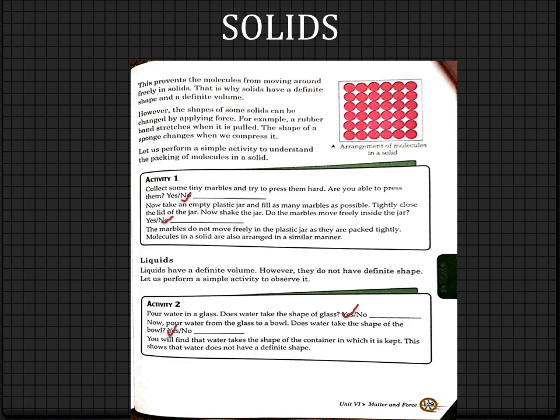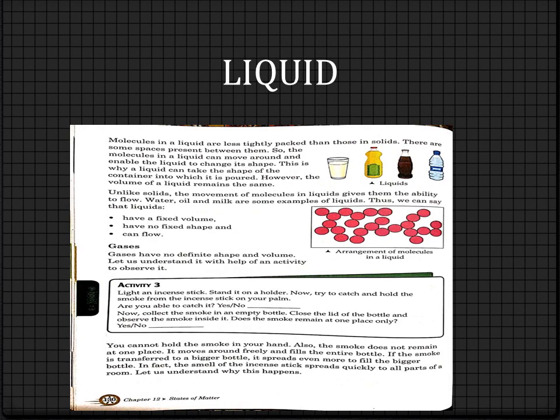This shows that water does not have a definite shape, and water is a liquid and it does not have a definite shape. Go to page number 130, all of you. Molecules in a liquid are less tightly packed than those in solids. Underline. Important statement. Molecules in a liquid are less tightly packed than those in solids. This time there are some spaces among the molecules. Okay? There are some spaces present between them.